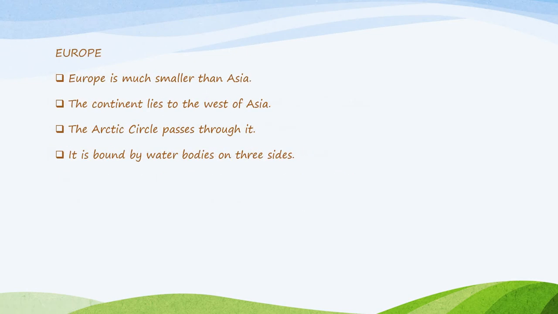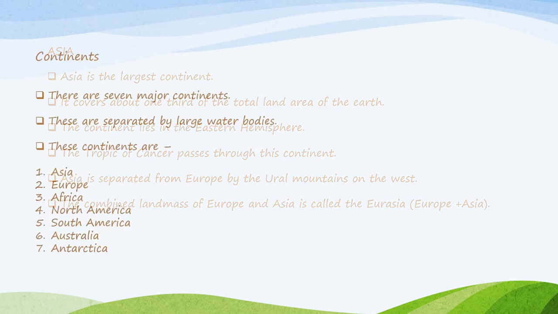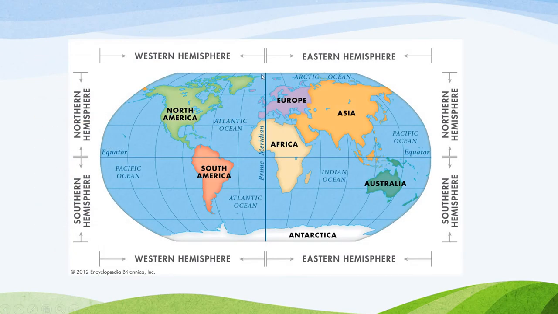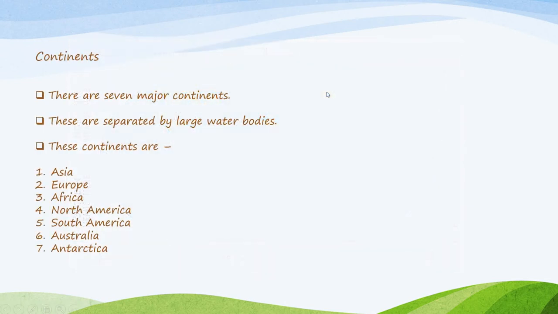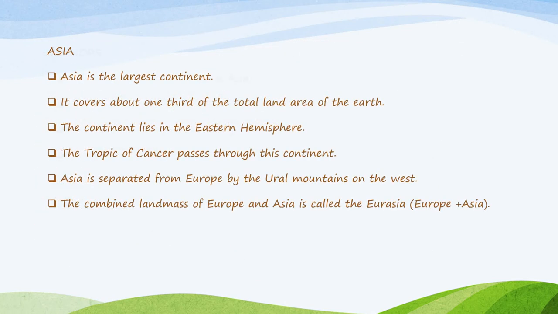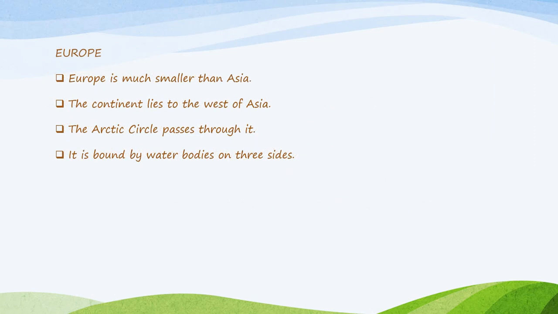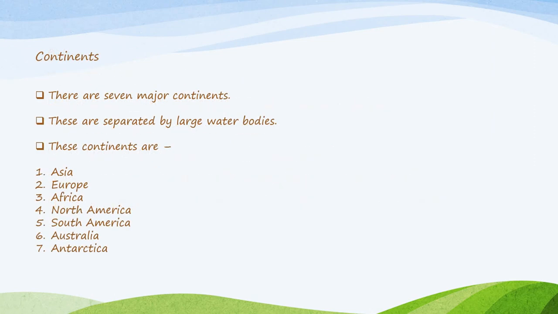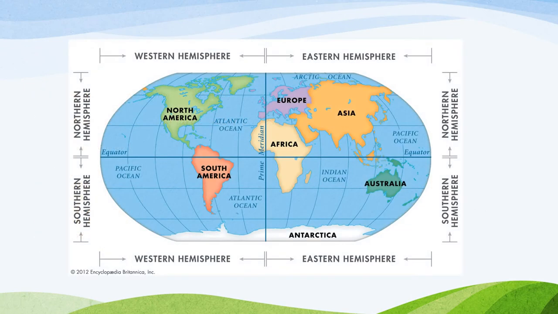Next is Europe. Europe is much smaller than Asia and it lies to the west of Asia. As you can see in the diagram here, this is Europe. It is smaller than Asia obviously, and it lies to the west of Asia. The Arctic Circle also passes through Europe. These are some important facts given in your NCERT textbook. One more fact is that it is surrounded by water bodies on 3 sides: to the north, to the west and to the south, and on the east of it is Asia.